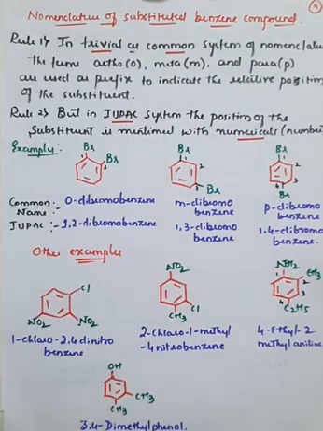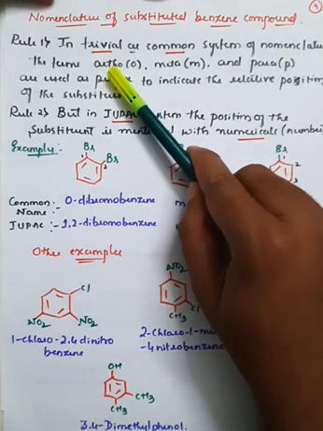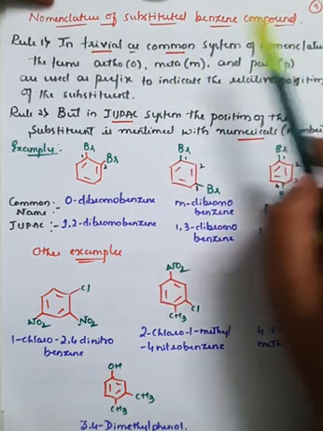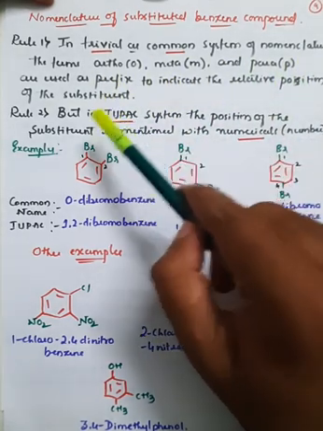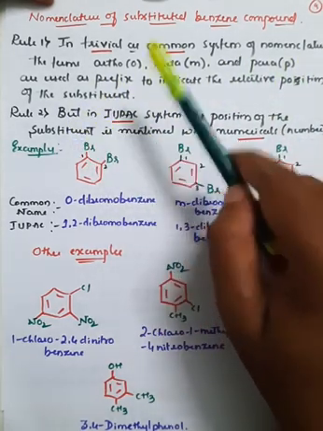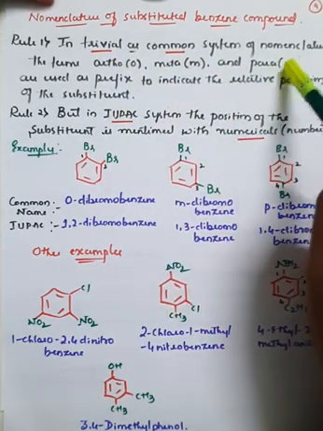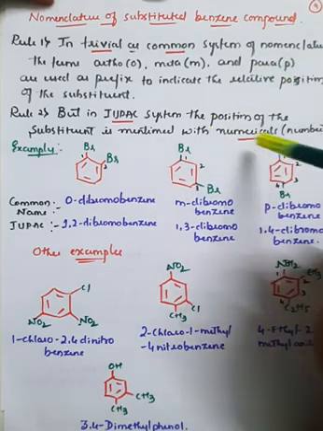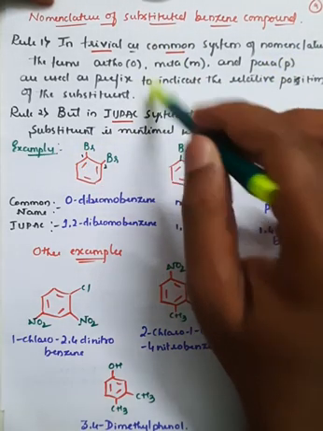So observe here, once again I will read out both the rules. In a trivial system or a common system, the nomenclature is termed like ortho, meta and para, which are used as a prefix to indicate the position of the substituent. But in the IUPAC system, we cannot use ortho, meta and para. We must term those positions with the help of numbers. After seeing some examples, we'll make both the rules clear, right?